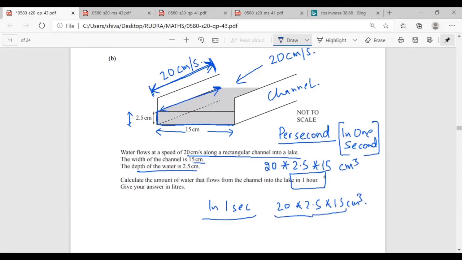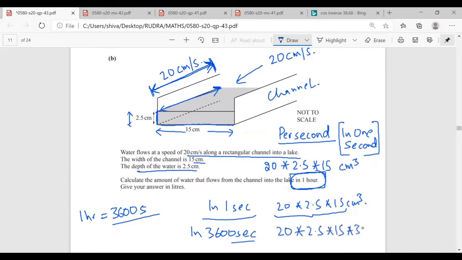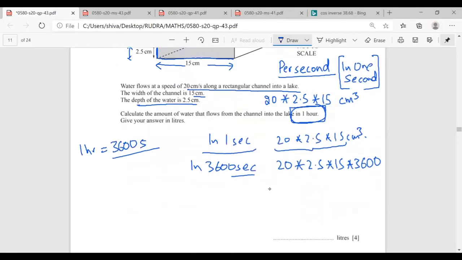The water that you require is for 1 hour. 1 hour is equal to 3600 seconds. Mr. Rudra, is there a doubt? No, sir. So in 3600 seconds, the volume of water that you will be having is 20 into 2.5 into 15 into 3600. This is the answer that you will be getting in centimeter cube. Mr. Rudra, is there a doubt? No, sir. The final answer that we want is in liters.